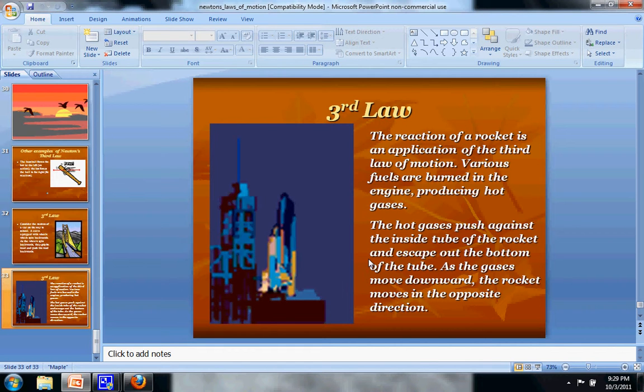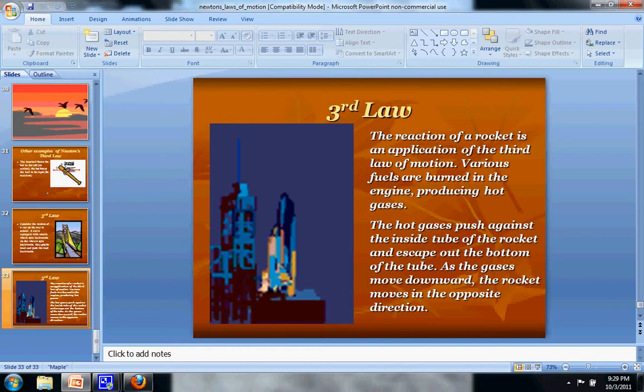Another one that I really like as a good example is a rocket ship or even a car. As you can see with the shuttle here, as the fuel is burned, the exhaust goes downwards, but it pushes the rocket up. So for every action that takes something in one direction, there's an opposite reaction that goes the other way.